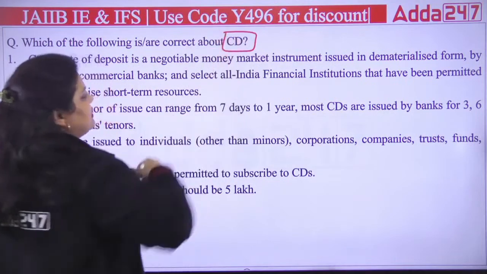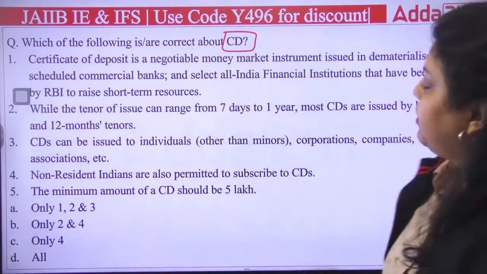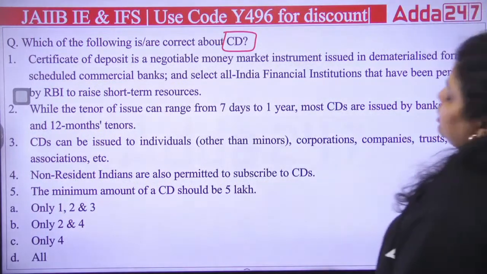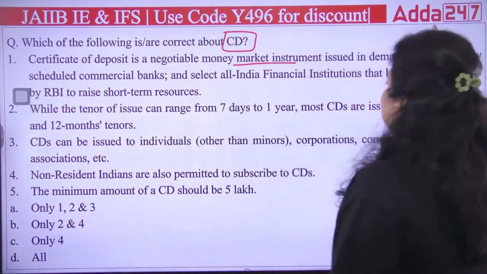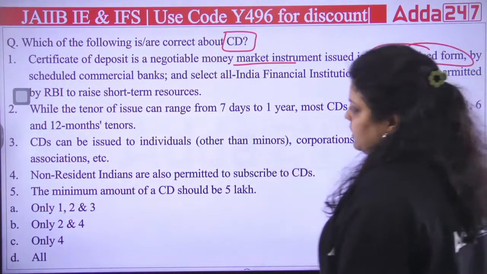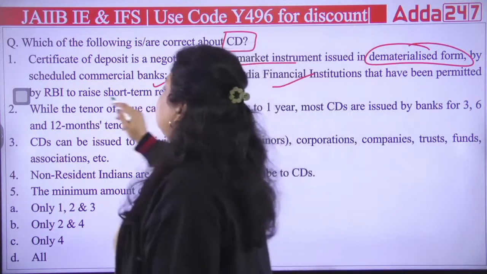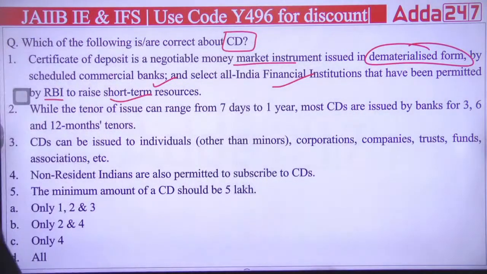Now the second question is talking about which of the following is correct about CD. Now what is CD? That's a certificate of deposit. So which of the following are correct about certificates of deposit? It is a negotiable money market instrument issued in dematerialized form, which means in electronic form, by scheduled commercial banks and all India financial institutions that have been permitted by RBI to raise short-term resources.